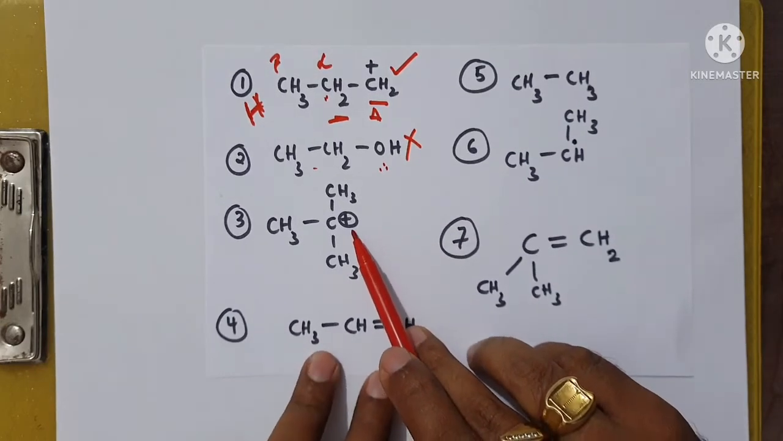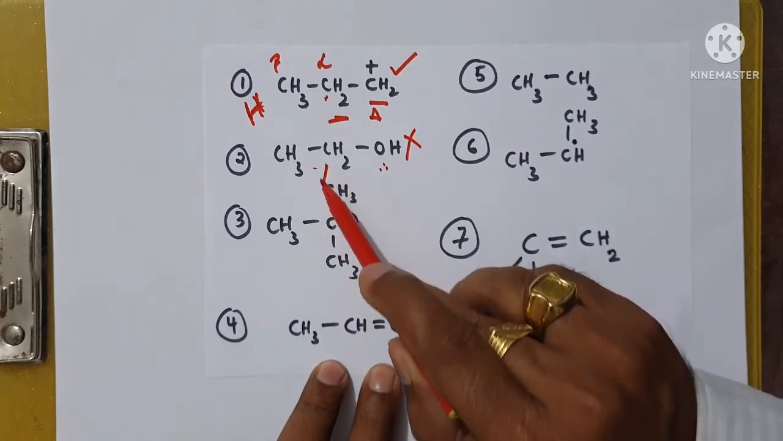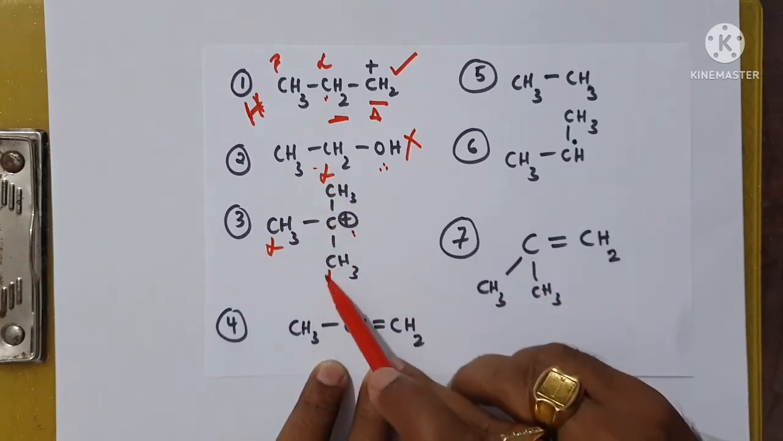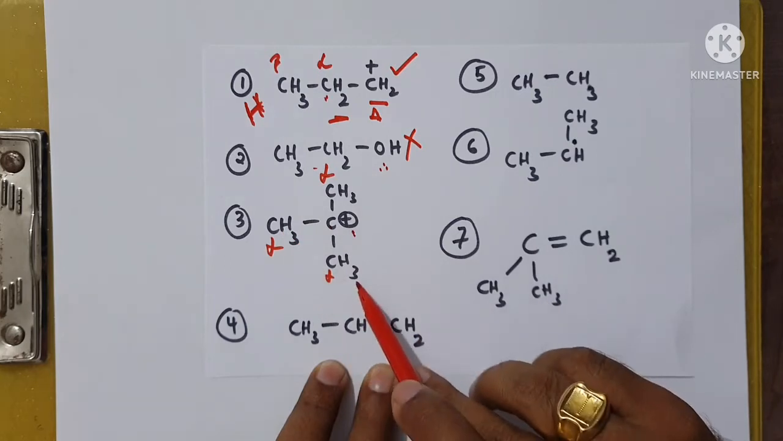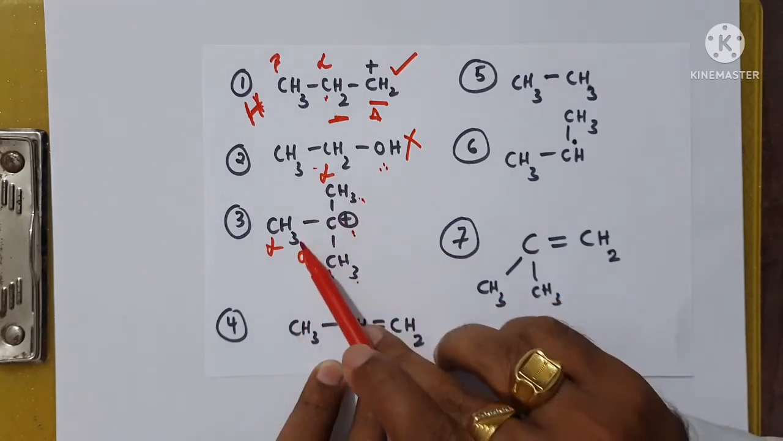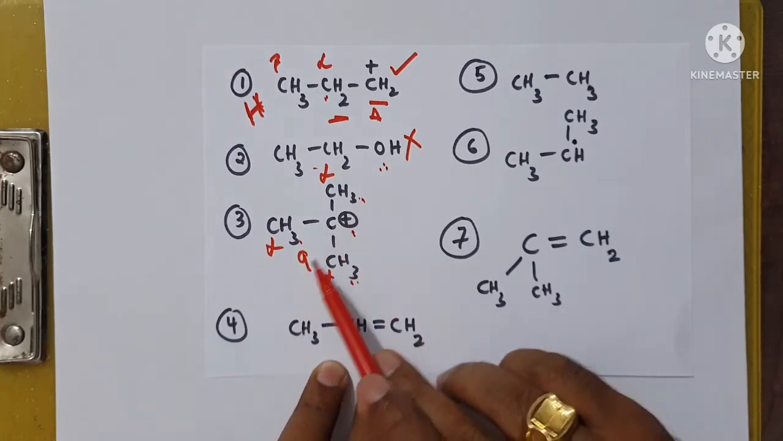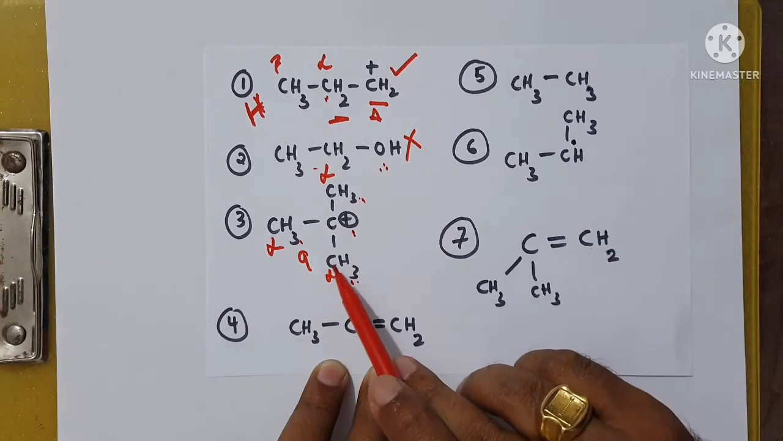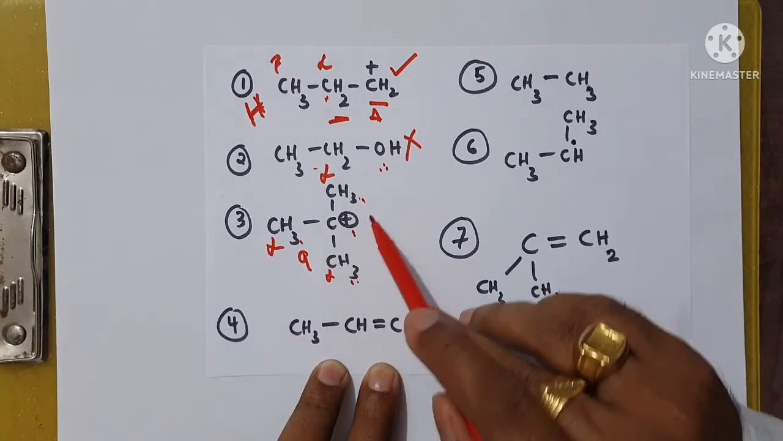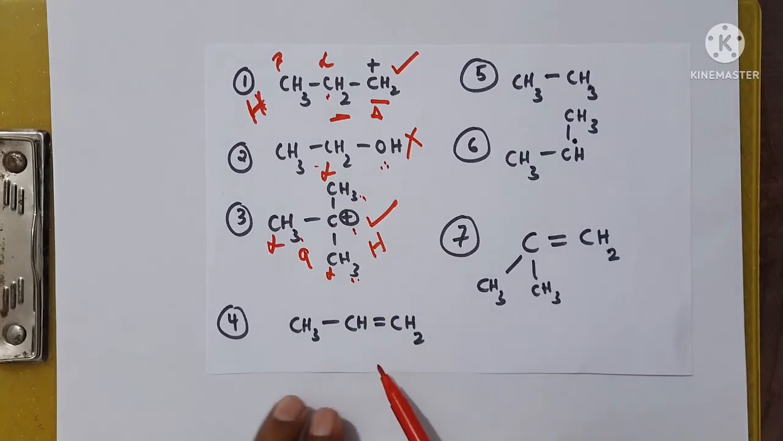There is a carbocation, and these are the alpha carbons with alpha hydrogens. You can observe here, there are 9 alpha hydrogens, 3 plus 3 plus 3. This is one of the stable carbocations, and definitely it shows hyperconjugation. We'll go for one more example.